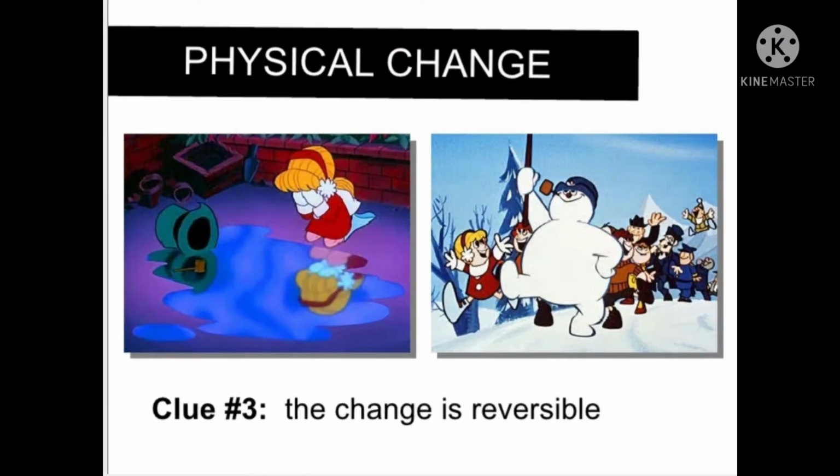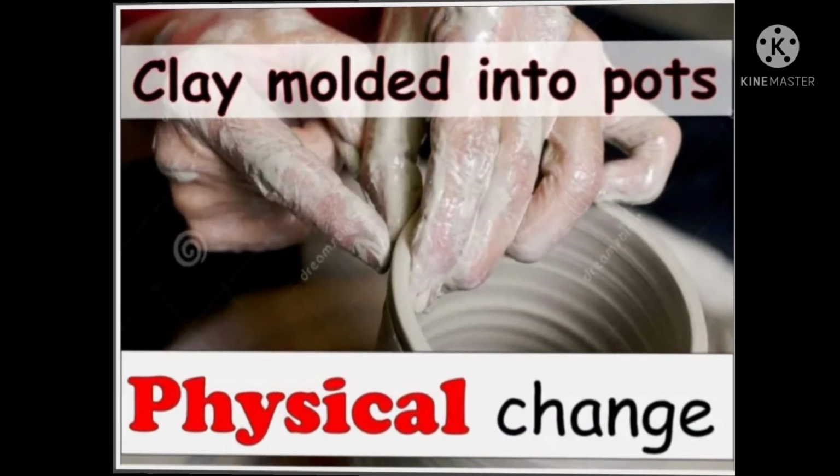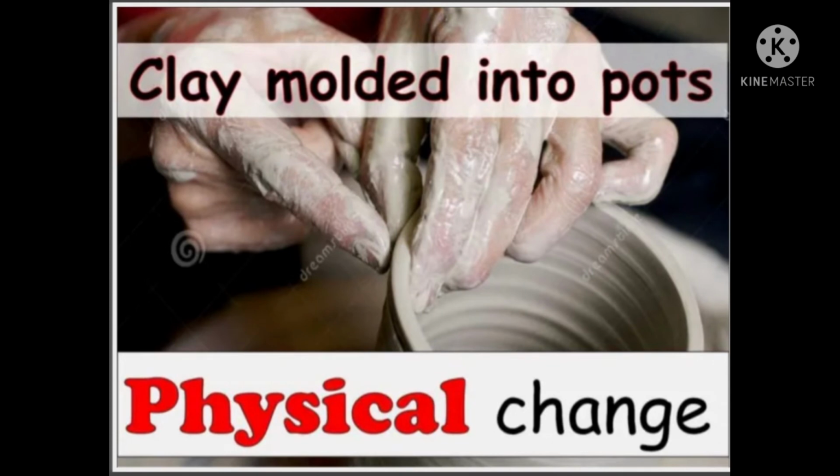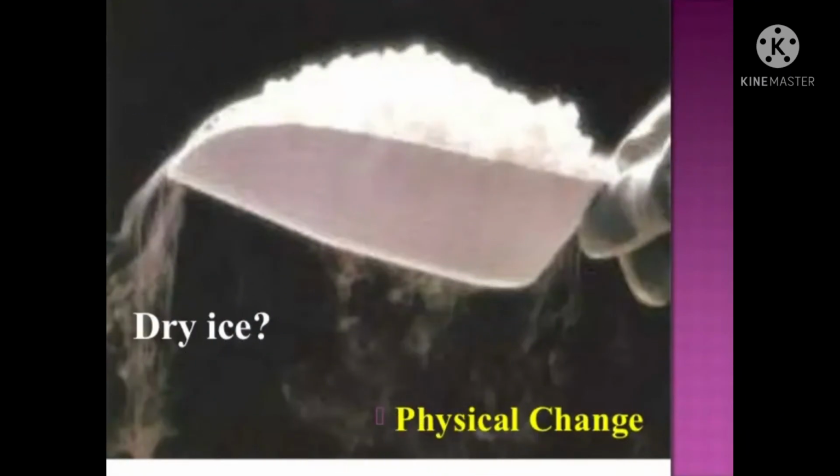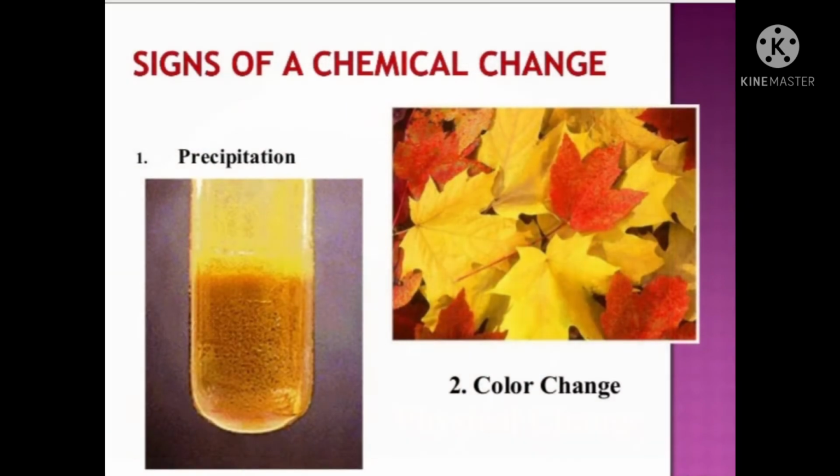Generally, physical changes are reversible and chemical changes are irreversible and permanent. Clay molded into pots is an example of physical change. Dry ice, the solid form of carbon dioxide, is also an example of physical change.